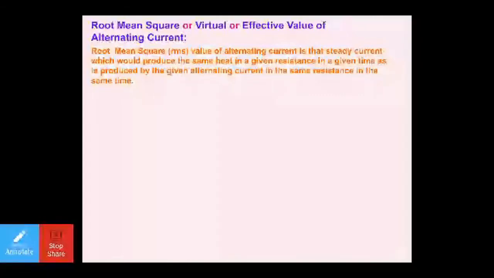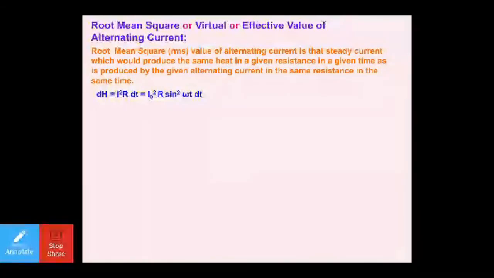Previously, when we were talking about average value, we were talking about charges, and here we are talking about the heat. So do not get confused. When we talk about average value, we keep in mind the charges, but when we talk about the RMS value, we keep in mind the heat. Now you already know the expression for heat, which you studied previously: dH, the heat or the energy or the work done, is equal to I square RT. Because the heat is changing, I'm writing dH is equal to I square R dt.